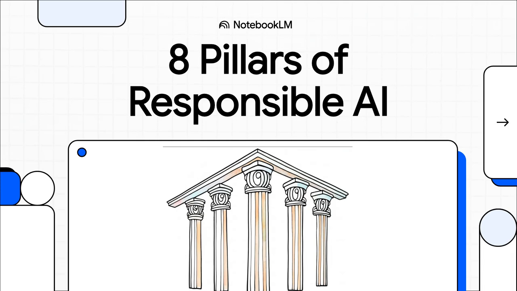We hear a lot about what AI can do, right? But the real question, the one that really matters, is this. How do we build AI that we can actually trust? Well, today, we're going to break down a powerful framework for doing exactly that, the 8 pillars of responsible AI.